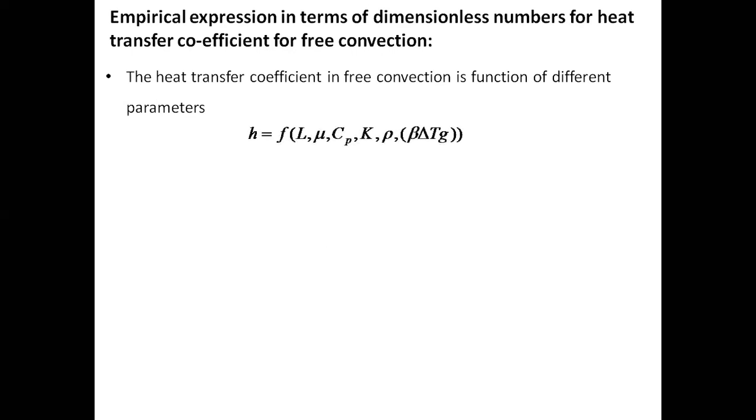Here h is a function of L, the geometry or length of the surface; mu, the viscosity of the fluid; Cp, the specific heat of the fluid; k, the thermal conductivity of the fluid; rho, the density of the fluid; beta, the coefficient of volumetric expansion; and the temperature difference between the surrounding air and the wall, which is causing the convection. If there is no temperature difference between the wall and the surrounding air, there won't be any natural convection.